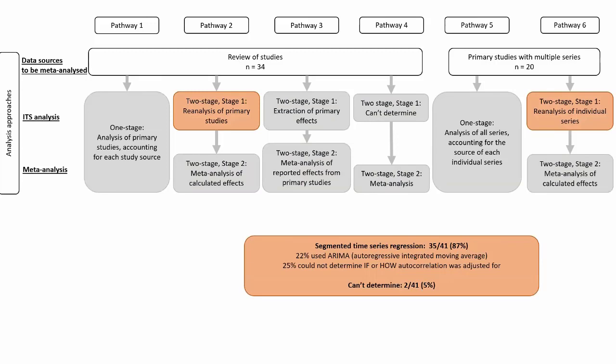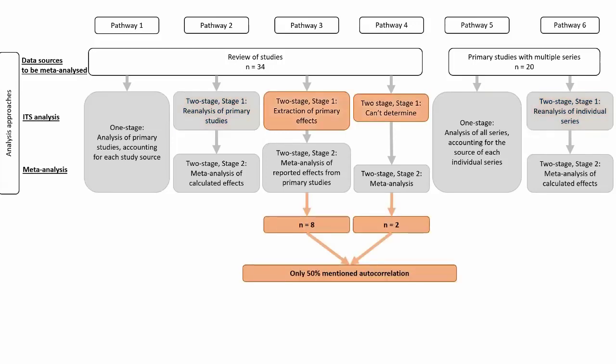Most performed a segmented time series analysis. 22% used an ARIMA model, which accounts for autocorrelation. And of those that did not use an ARIMA model, we unfortunately could not determine if or how autocorrelation was adjusted for in 25% of reviews of studies. And in 2 reviews, we could not determine how the ITS studies were analysed at all.